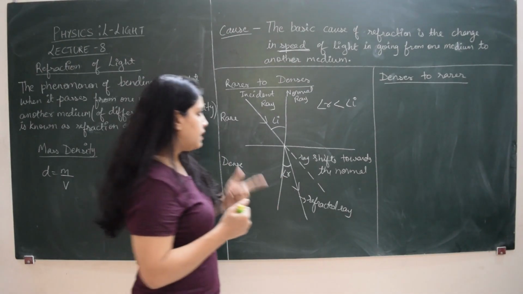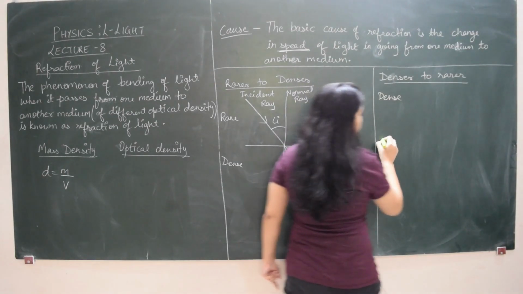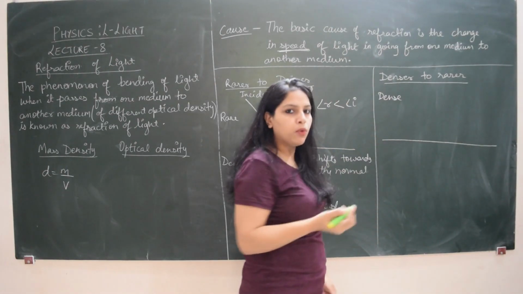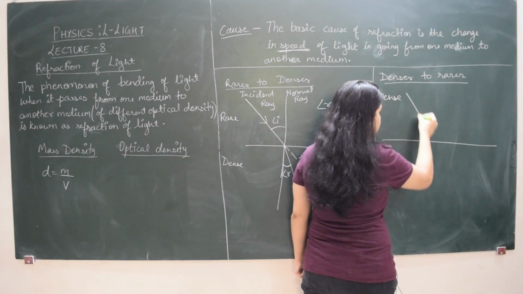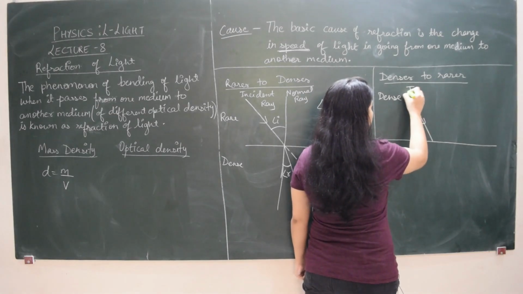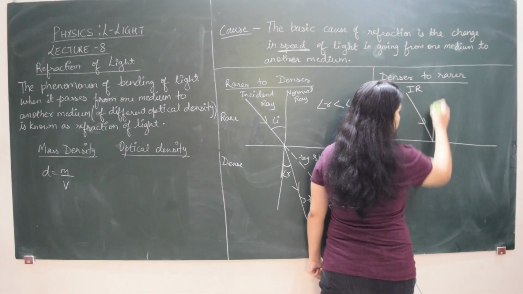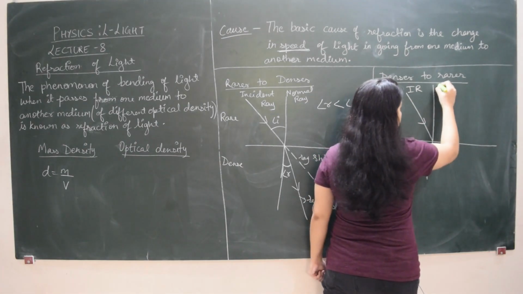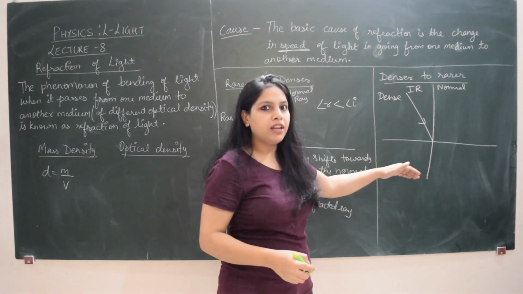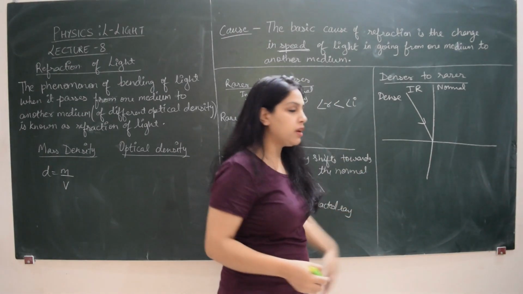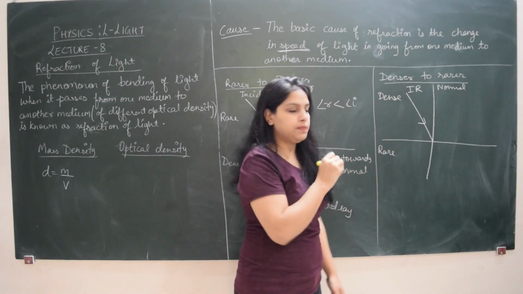Now let's talk about the other case. Suppose I have a dense medium here. Again, this is the interface or boundary, as we call it, between the two media. And once again I have an incident ray. I am writing in short, IR is for incident ray. At the point of incidence I draw a normal. So this is the normal once again, and as the light can pass in the second medium, I have extended the normal through the second medium also, and this medium is the rare medium.